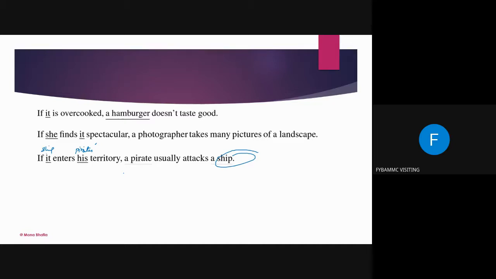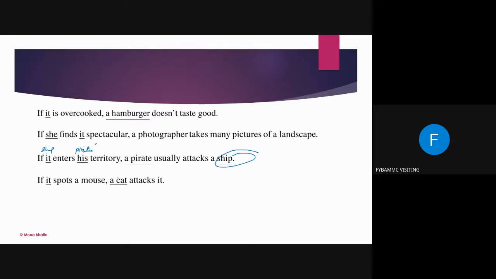All right, now we have more practice exercises, a lot of practice exercises, because I'm not going to leave this topic unless it is clear, because I have the experience. Most of the students are from a vernacular background and they always find it difficult to construct sentences full of clauses, because that is the difference between the native learner and the vernacular learner. So you have to practice this part.